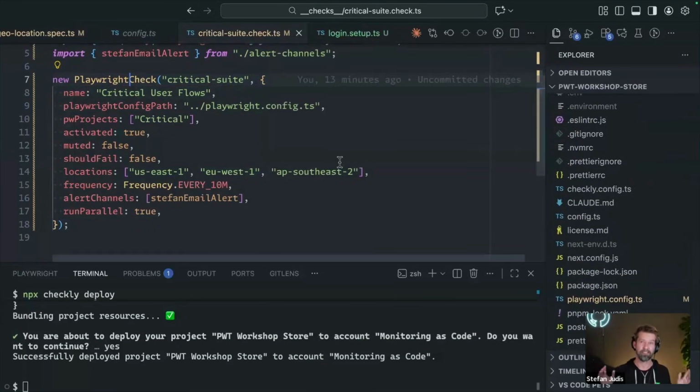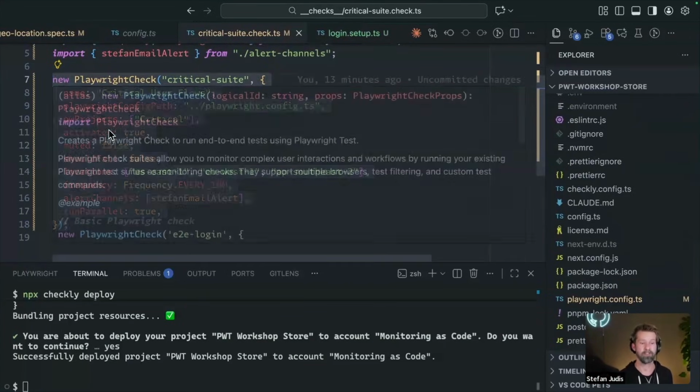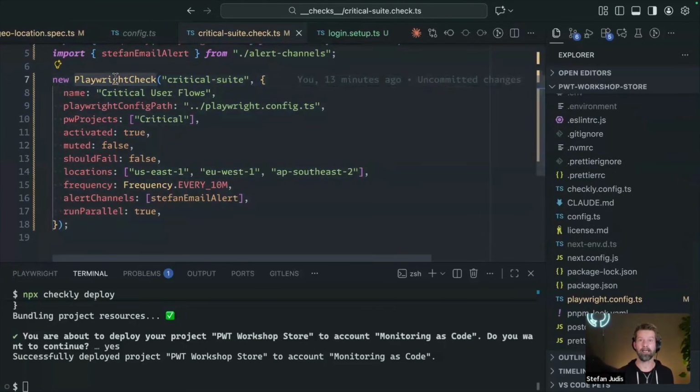You can control your entire monitoring setup using an agent, using an LLM by feeding it the right context, because Claude or whatever you're using is more than capable of calling npx checkly test, npx checkly deploy, and writing these files. So at least as of now, we think that for configuring, deploying, and updating your monitoring, there's no MCP server required because Checkly and monitoring as code is by definition AI ready, and it works pretty well.